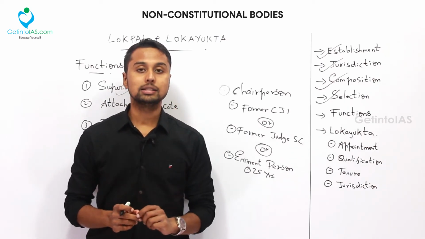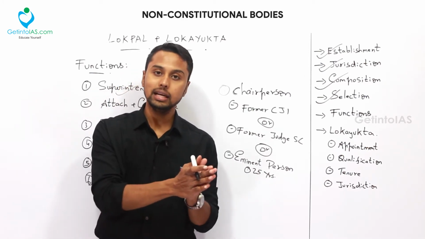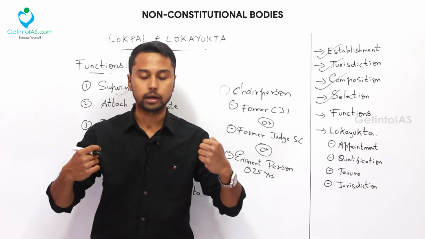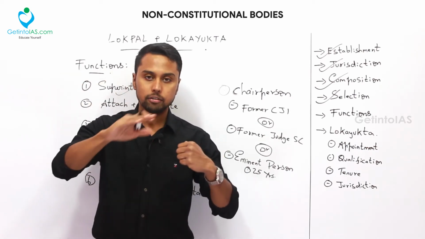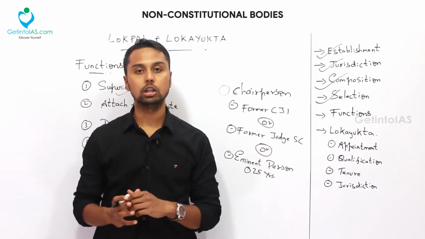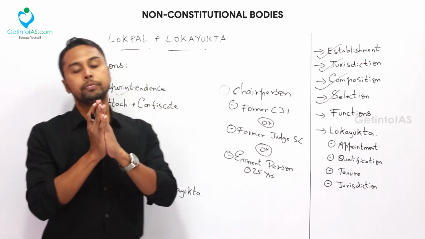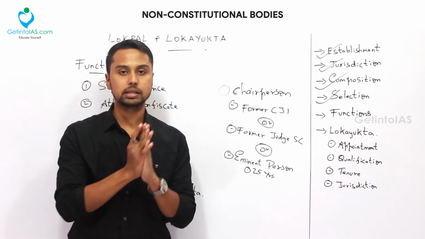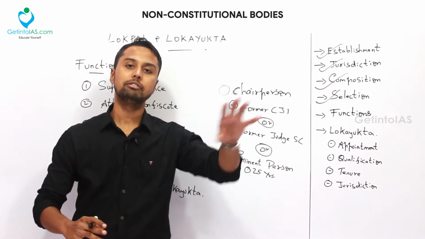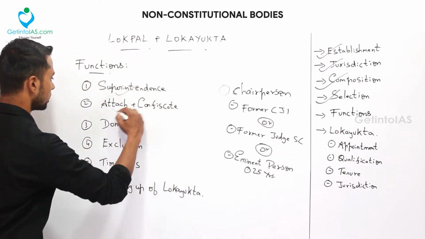So this Lokpal also has the power to attach and confiscate the properties of a public servant, which they have acquired illegally through corruption. Okay, say a public servant has obtained a building or a land through corruption. This Lokpal will inquire into that. If they hold that to be true, then Lokpal has all the power to attach and confiscate the property of the public servant. That is one thing, and they also have the power to prosecute the public servant. So attach, confiscate and prosecute, these powers are given to the Lokpal, and also while inquiring, Lokpal has all the powers of a civil court. That is also to be noted here.